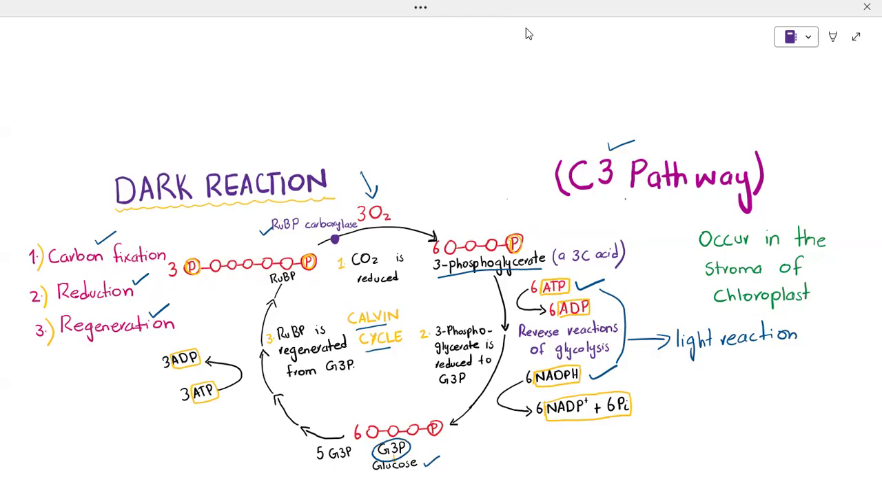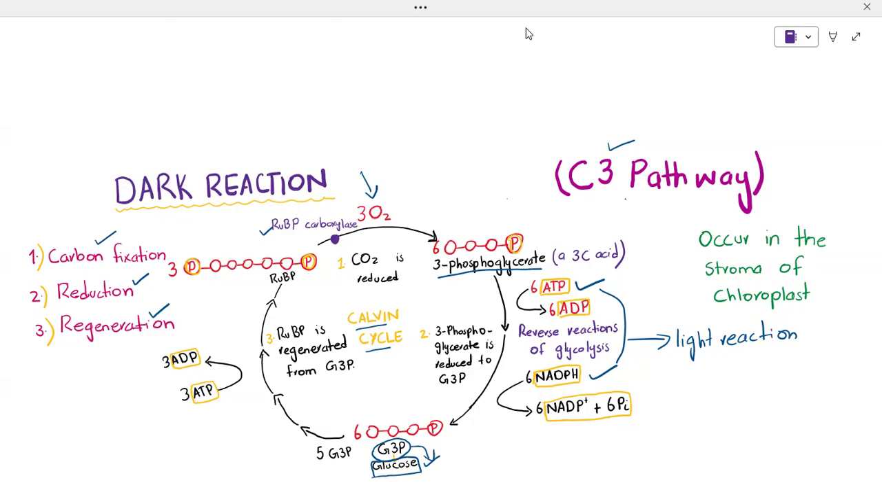When this product forms, some G3P molecules exit the cycle to form glucose. Here the glucose is formed. Glucose is the final product of photosynthesis. Some G3P is used to form glucose, while